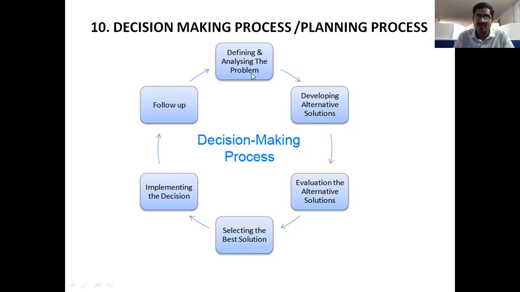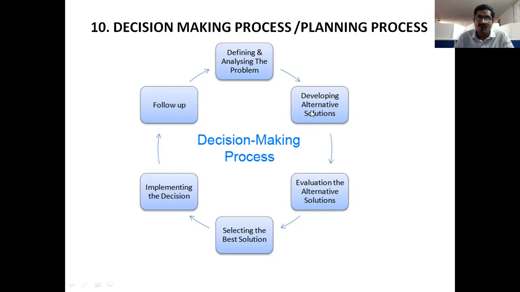Sales down is one of the examples. So the different solutions here are: decrease the price, increase the quality, increase the standards, increase the offers. These are a few examples of different alternative solutions to solve this problem, right? So this is developing alternative solutions. This is the second stage.